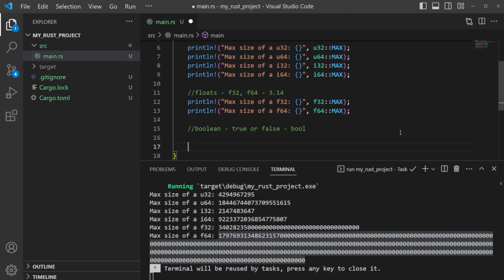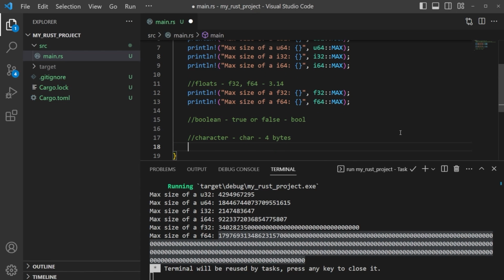Okay, the last scalar type is going to be a character. This is actually defined as char. You can call that char or char or however you want to call it. All we need to know is this is 4 bytes. We saw the print line statement before, and I'm just going to type one out as an example. We don't have to actually write this, but we saw print line and wanted to print something, and remember we tried to do a string, like a bus, and that doesn't work. But if you wanted to have a character of an A, as an example, you could print a character out.